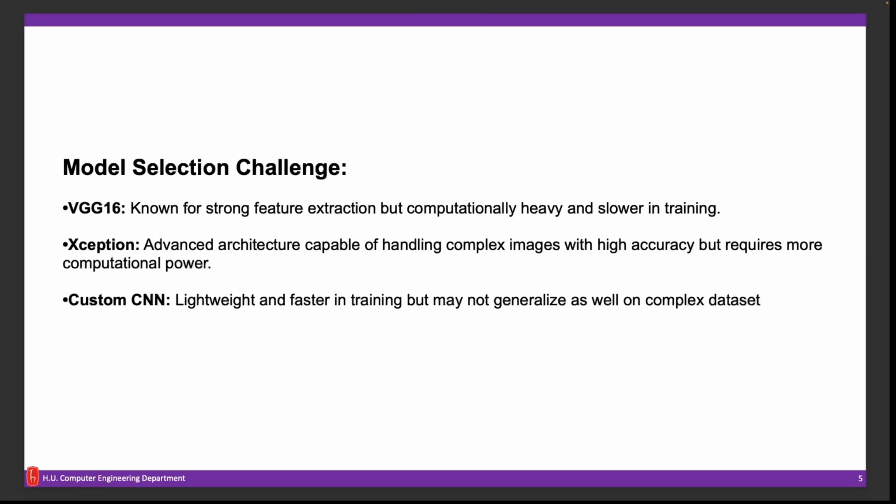We also thought about using both traditional and current hybrid artificial intelligence models to work on these datasets, and decided on three models. The first is BBM467, which is known for strong feature extraction but is computationally heavy and slower in training. Our second model is Xception, an advanced architecture capable of handling complex images with accuracy but requires more computational power. Custom CNN is a more traditional network that is lightweight and faster in training but may not generalize as well on complex datasets.